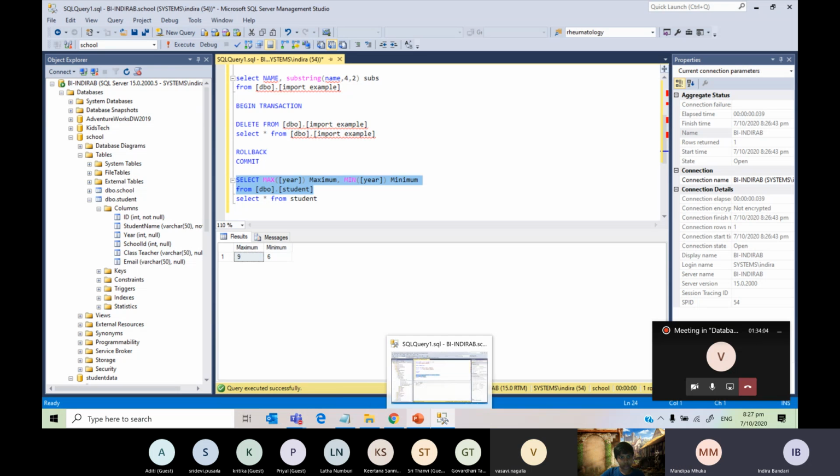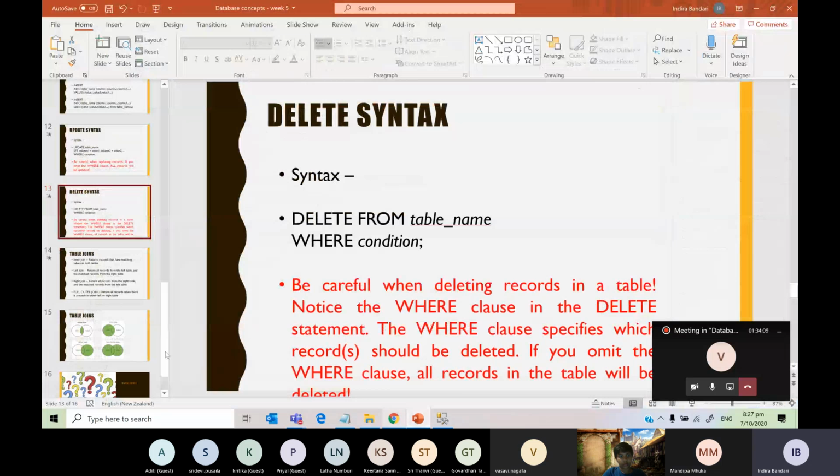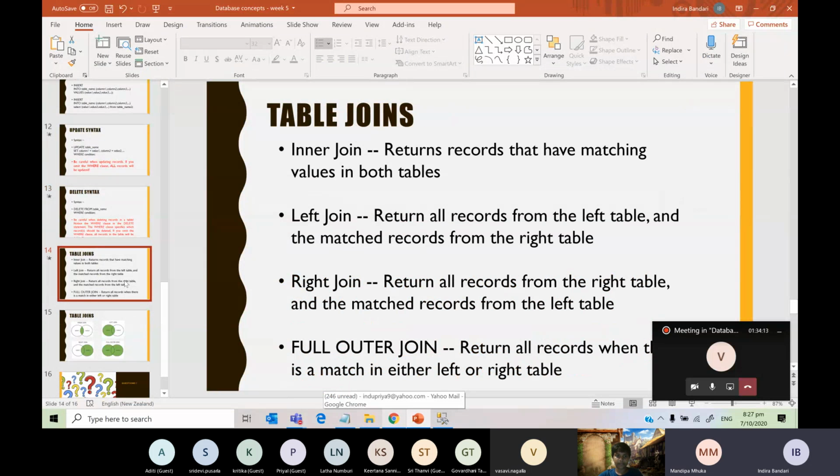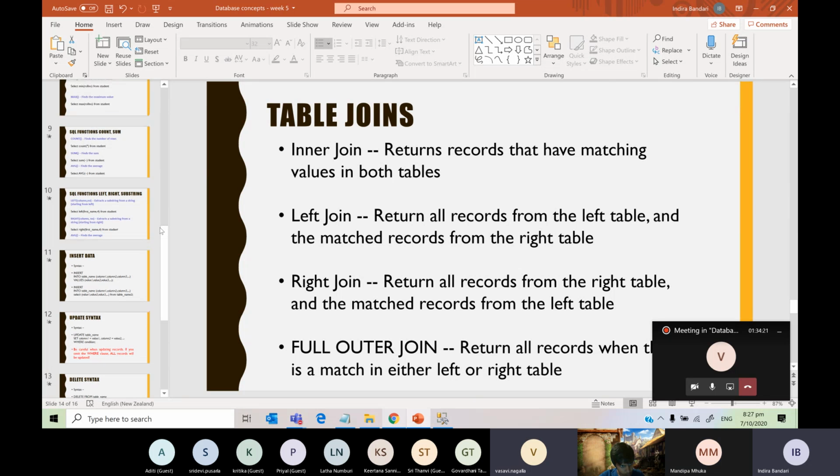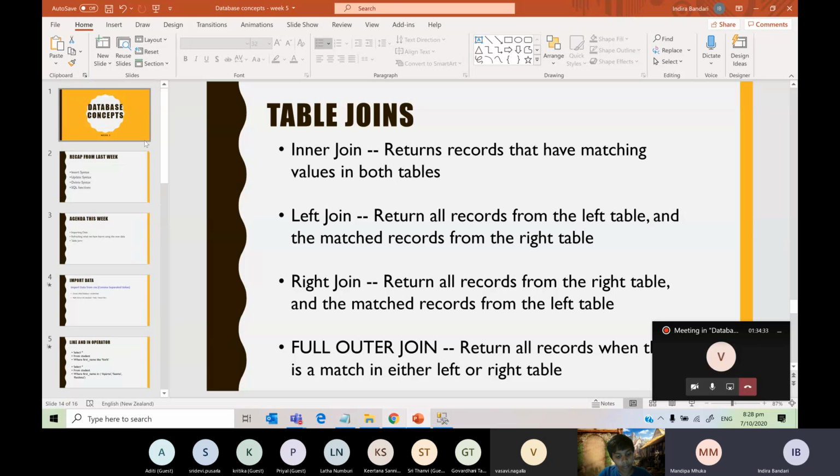Okay. Any other questions? No. Okay. I think we will do table joins next time because I think now your brains are a bit heated. We'll first do table joins the next time, but I'll send you this so you can have a read through. And then we will do revision of everything. And then the next week will be your exam week. So be prepared.